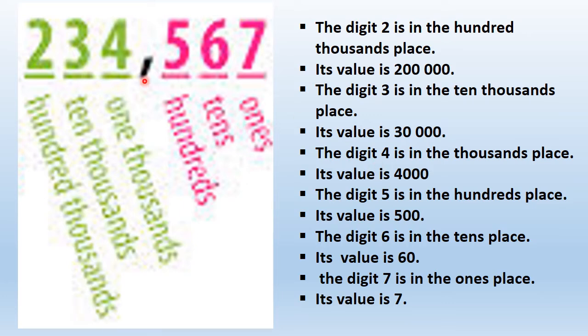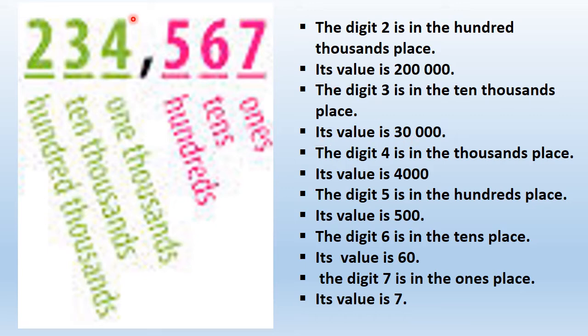Digit 4. Digit 4 is in which place? Thousands place. Behind 100 we have 1000. So digit 4 is in the thousands place and the value is 4 multiplied by 1000, which is 4000. Then we have digit 3. Behind 1000 we have 10,000. So digit 3 is standing in the 10,000 place. And what is the value? 3 multiplied by 10,000 is 30,000.